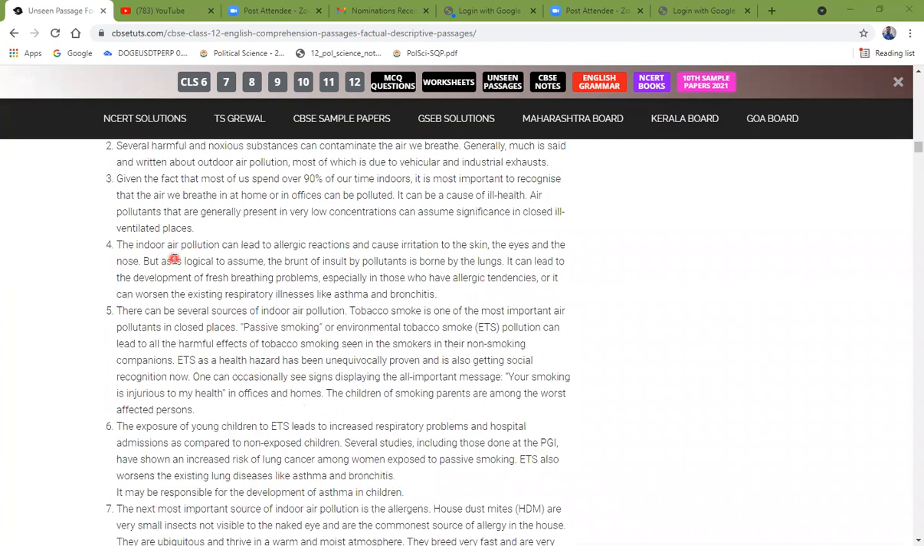So, there can be several sources of indoor air pollution. Tobacco smoke is one of the most important air pollutants in a closed place. Passive smoking, or environmental tobacco smoke (ETS) pollution, can lead to all the harmful effects of tobacco smoking seen in the smoker in their non-smoking companions.